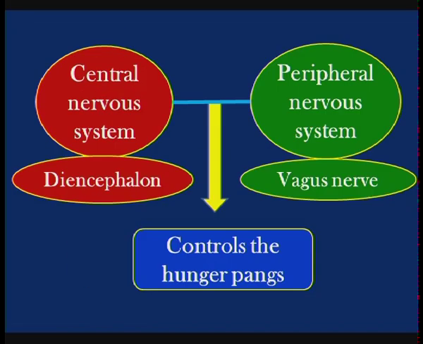Okay, students. Now, behind this mechanism, what systems are involved? See here, the central nervous system and the peripheral nervous system. The central nervous system, which comprises the diencephalon, is involved, as well as the vagus nerve. This is the cranial nerve that emerges from the brain. So, the diencephalon, which is part of the central nervous system, and the vagus nerve, which is part of the peripheral nervous system, are involved in controlling the hunger pangs.